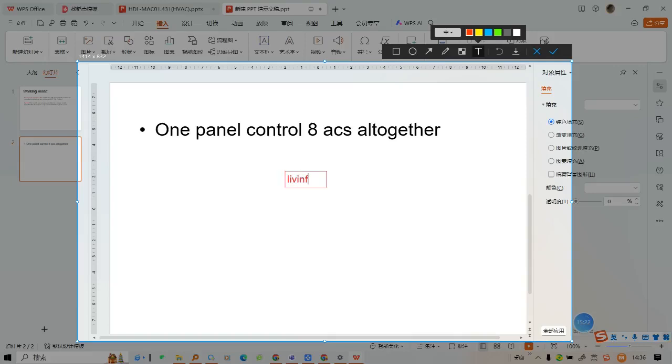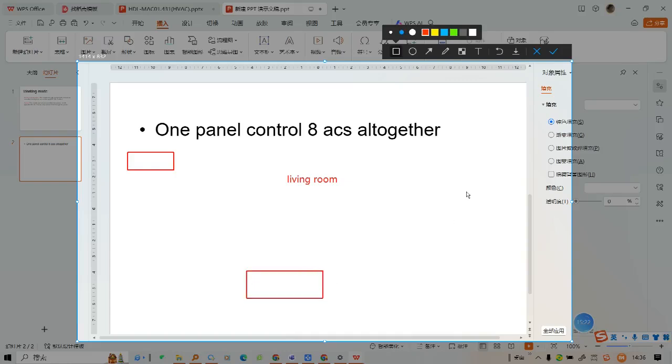This is your living room, and it's a very big room, and you have like 3 AC: AC1, AC2, AC3, but you just have one panel, and you don't want to control the AC over and over again.